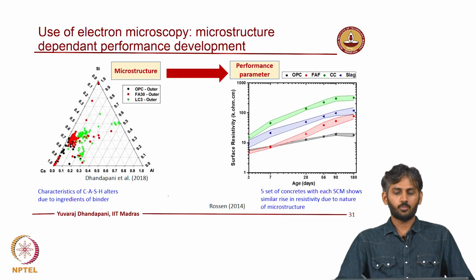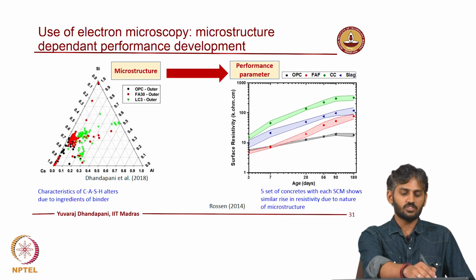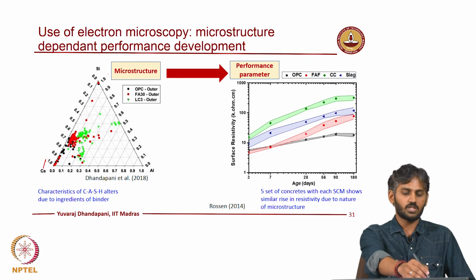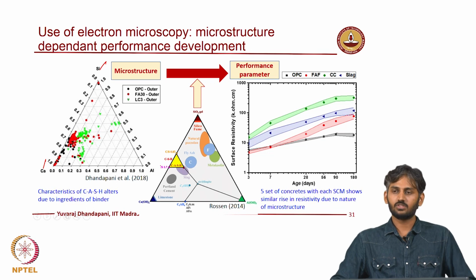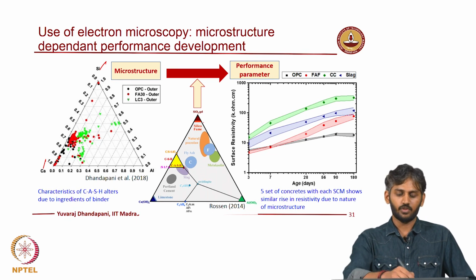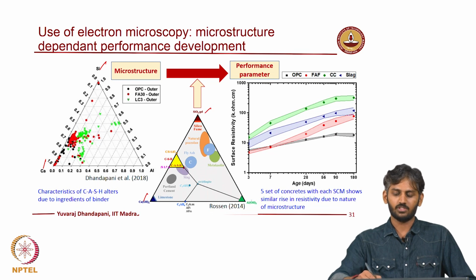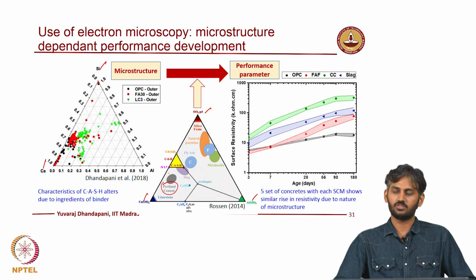Another point of contention to explain is how this CSH composition is relevant. So, for instance, if you look at the ternary chart, you can make charts like this which can explain the variation in microstructure. For instance, it is related to your pure phase diagrams of different hydrated phases that can be present when you have calcium, silica and alumina, right. So, you have Portland cement which is present in this region, right.